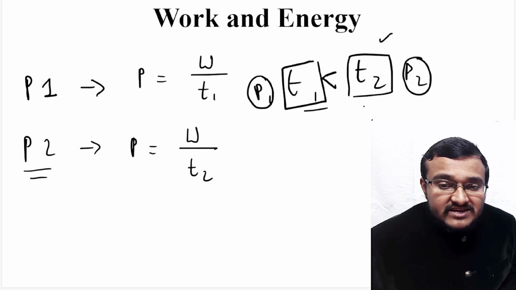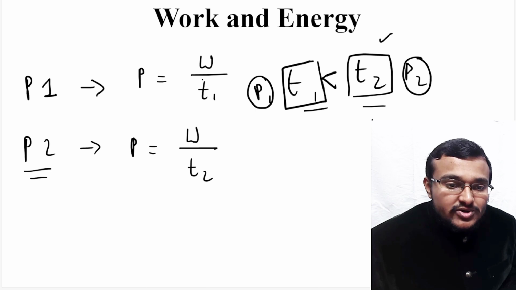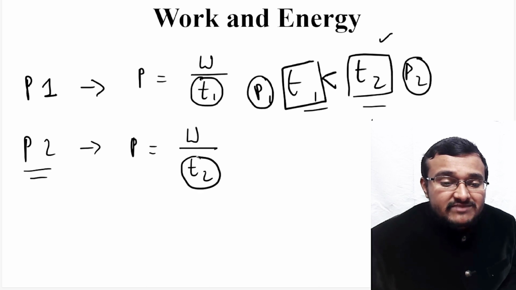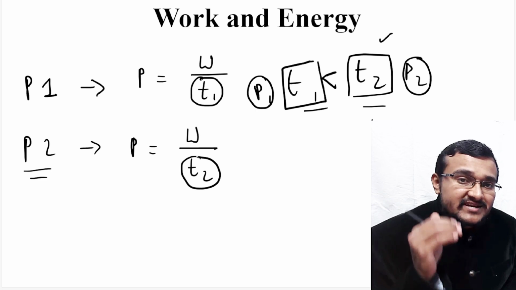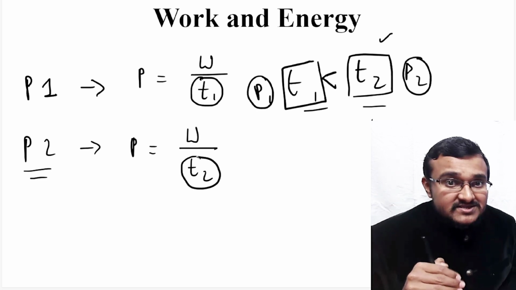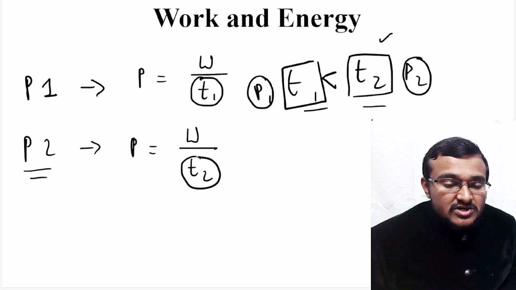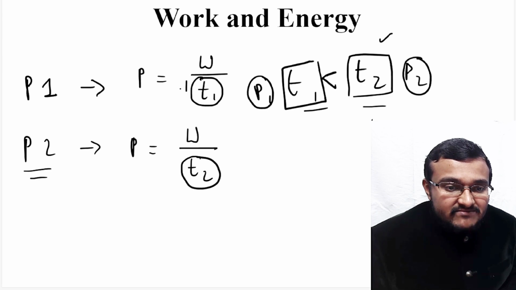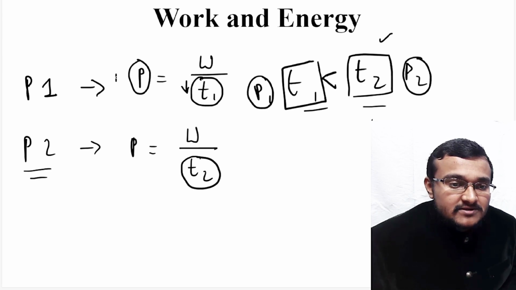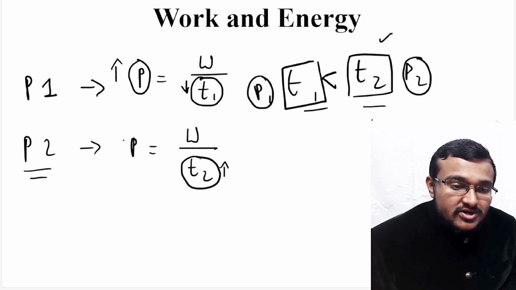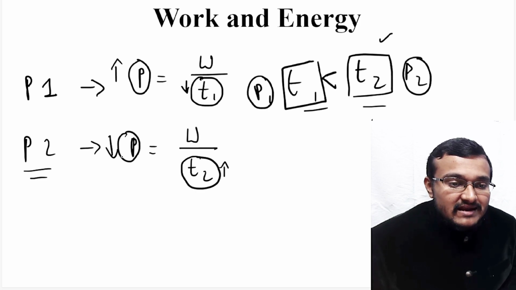Since T1 is less than T2, we have time in the denominator. Any value in the denominator, if it reduces, then the overall value increases. So time T1 is less, so power is more. In this case time T2 is more, hence power is less.